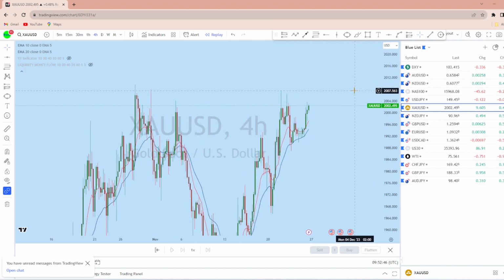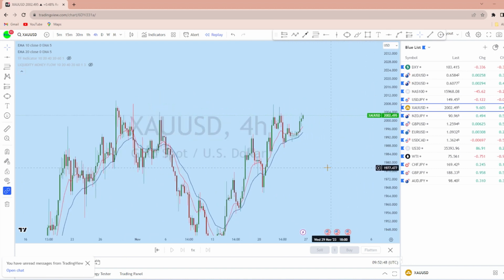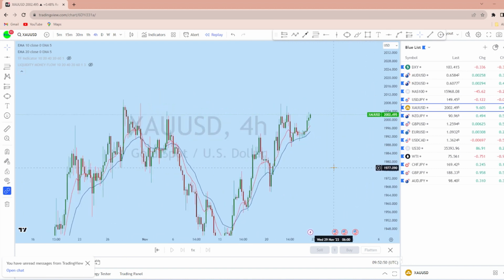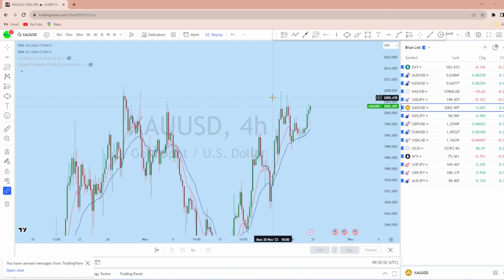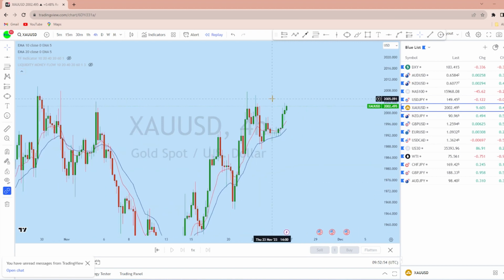Now gold, as you have seen, the past week was extremely volatile, and exactly as we expected, gold has bounced up from this level. Now let's see how gold is doing this week.